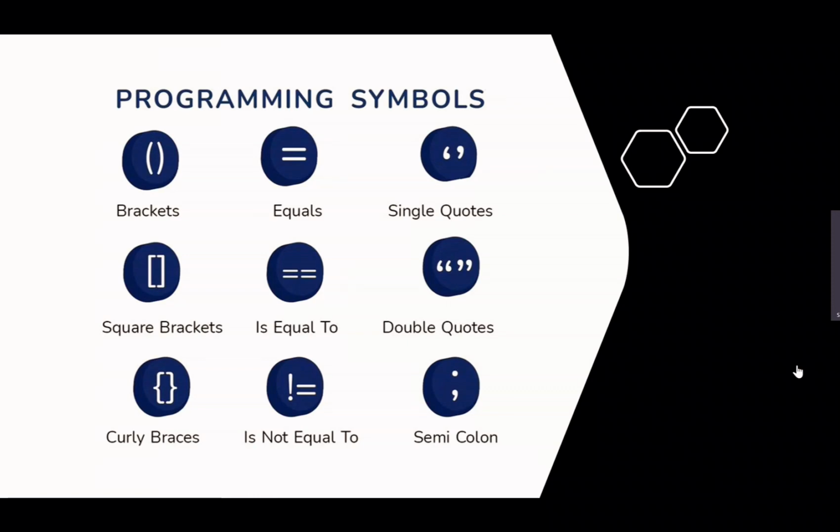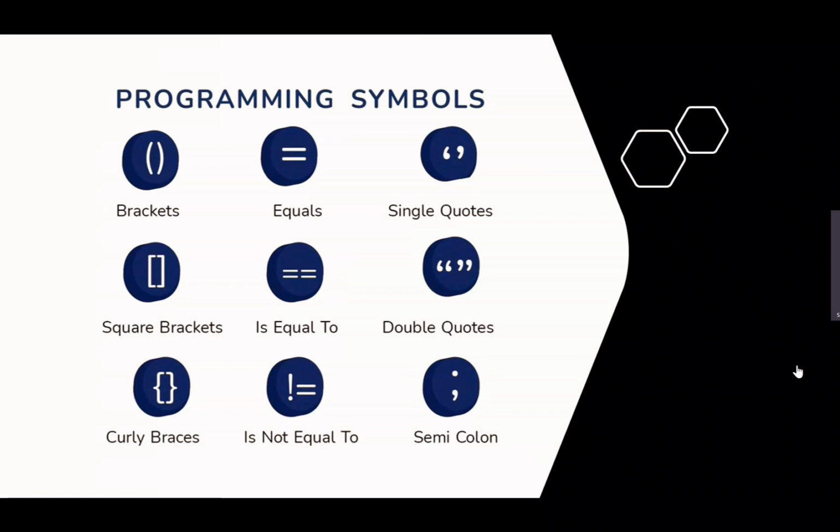We have various programming symbols to identify or differentiate different meanings. Like the comma: in the real world we use it to mention many entities. Similarly, a full stop in the real world completes the sentence. Similarly, in the programming world also we have different meanings.